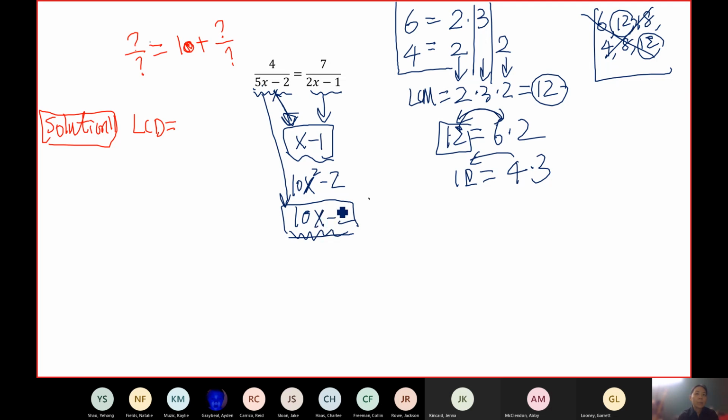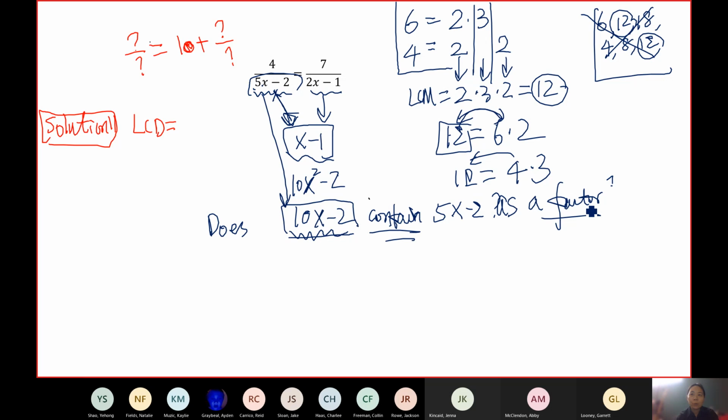So the question is, does 10x minus 2 contain 5x minus 2? Why do we say contain? When we say contain, I omitted something: as a factor. Contain means as a factor.